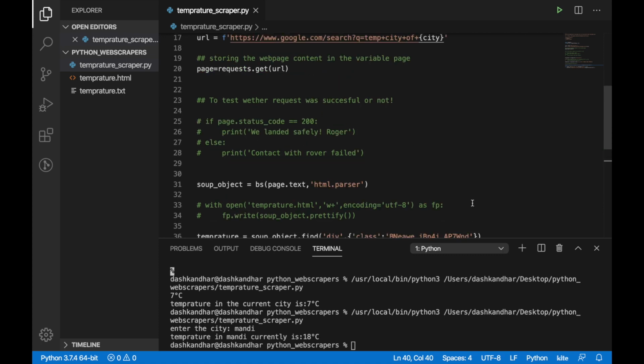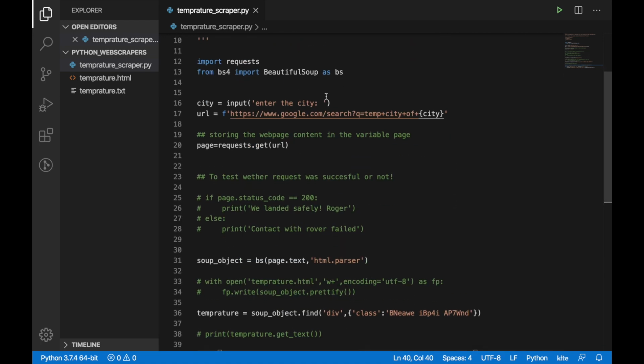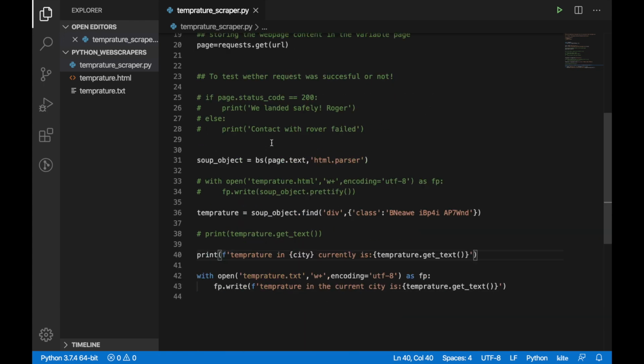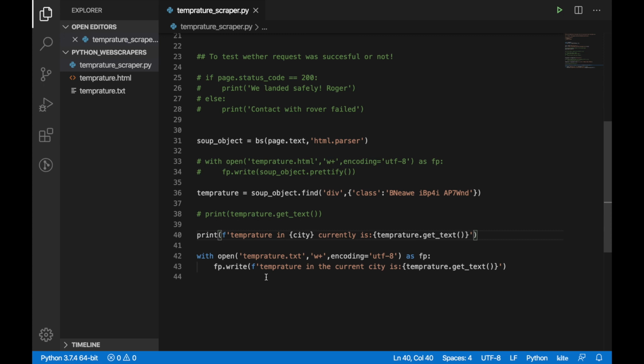For this video, this was pretty much it, and you can see it took really very few lines of code. 1, 2, 3, 4, 5, 6, 7, 8, 9, 10. 10 lines of code and you are good to scrape data from any website. So you can try this whole concept on different websites, and I will suggest you try it out.